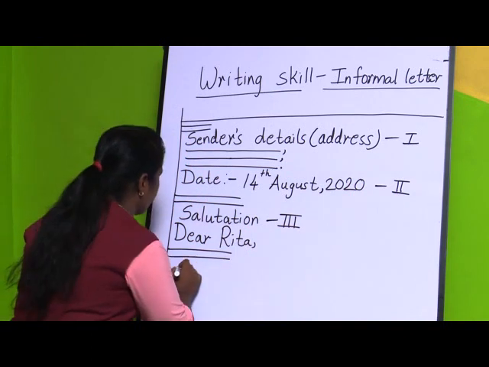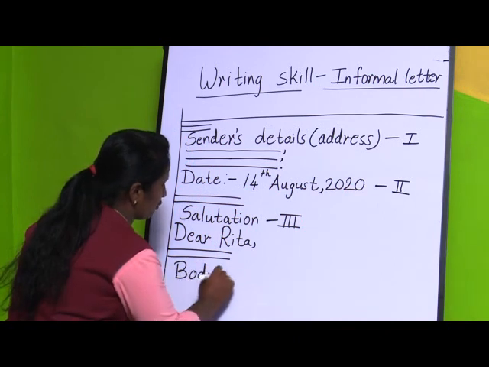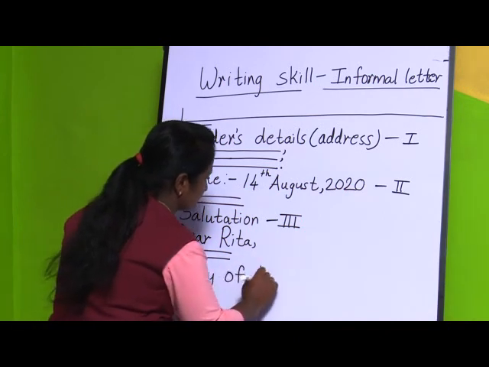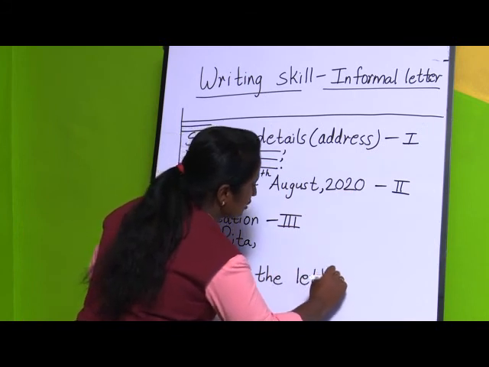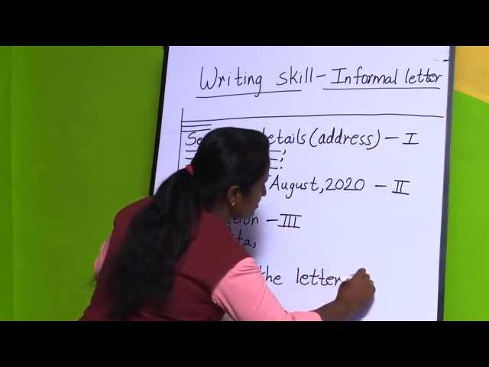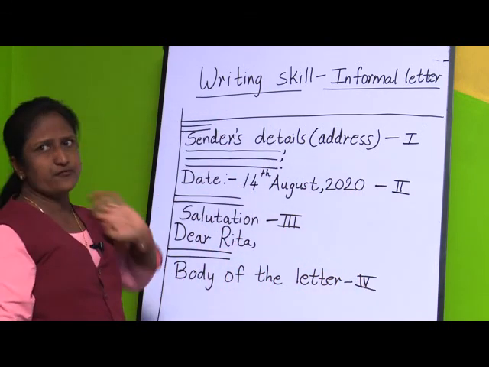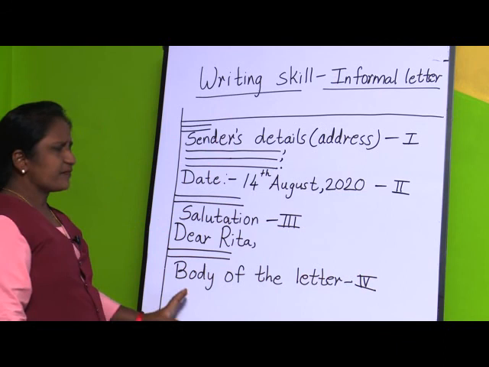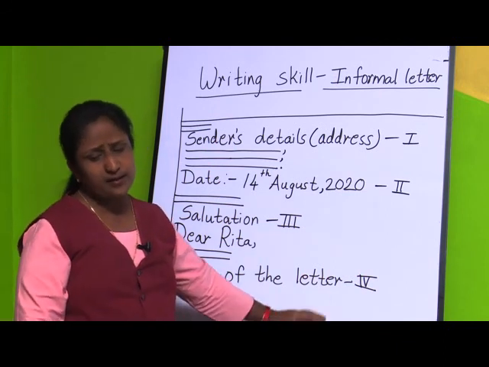So here it will be the body of the letter. This is the body of the letter, and here everything you are going to mention in detail. So this is the fourth step of writing an informal letter. Then whatever things are there, you are going to write it in detail in the body of the letter.